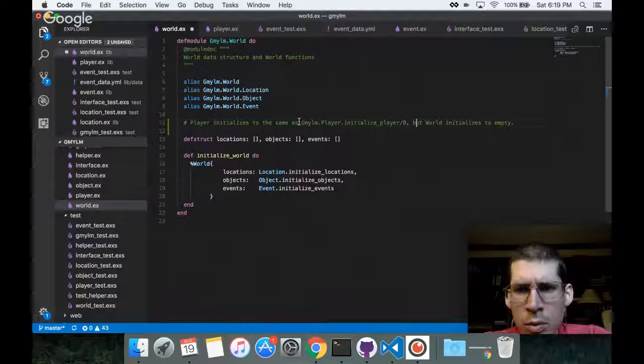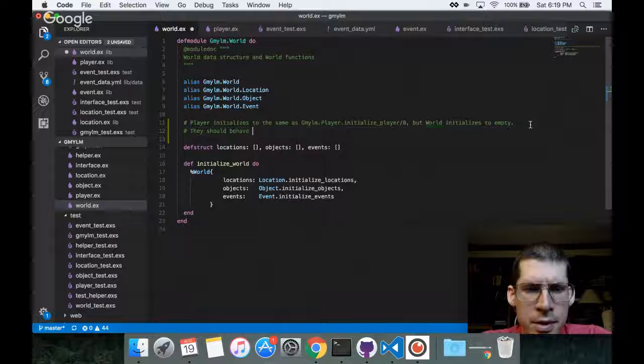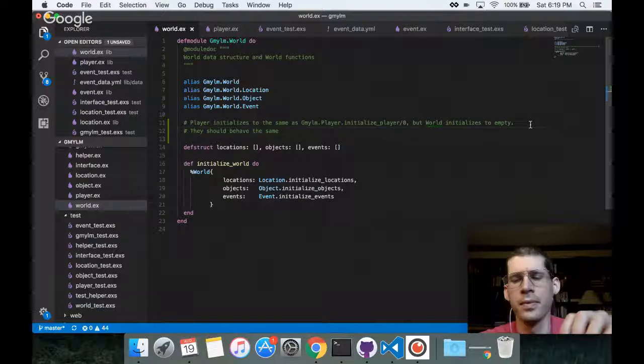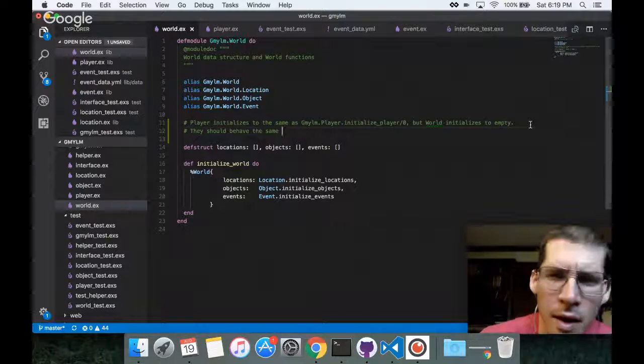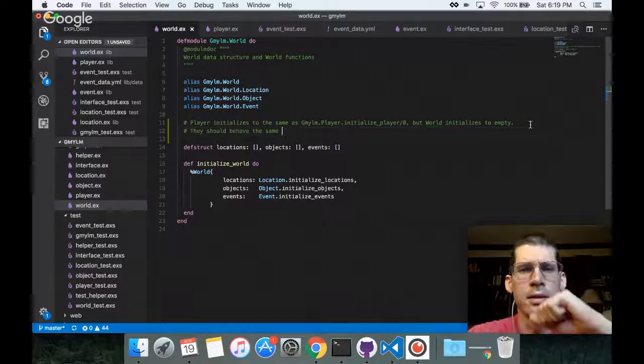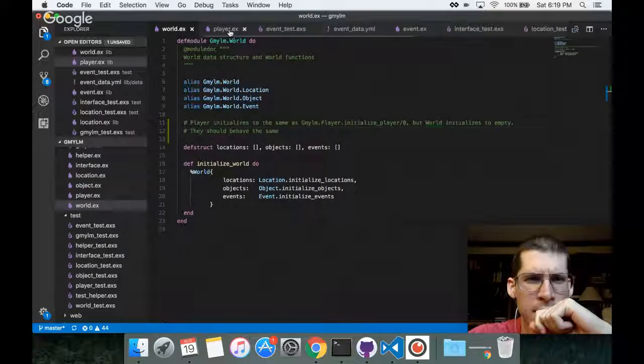But world initializes to empty. They should behave the same. I mean, it'll be easier to reason about, easier to understand. I can't think off the top of my head of many gotchas that might arise from that, although it's likely there could be some. But basically, yeah, I want them to behave the same. And they don't right now.